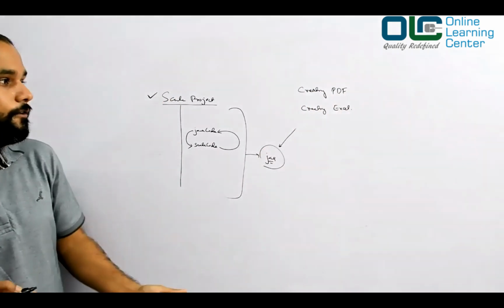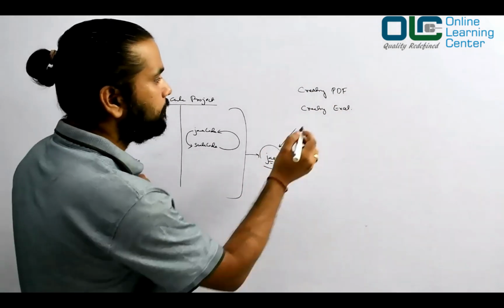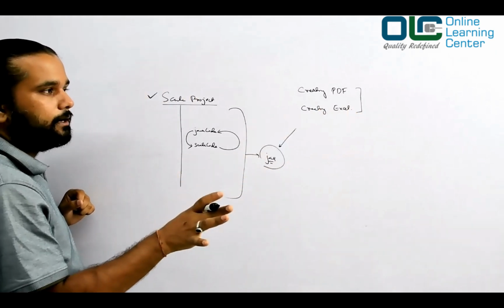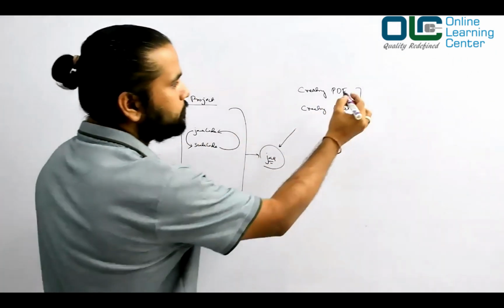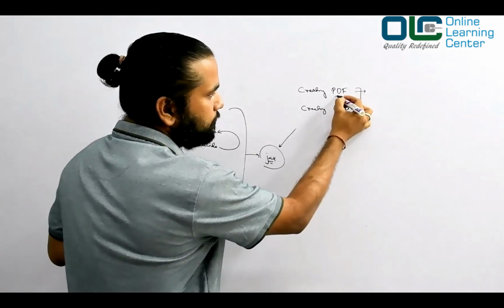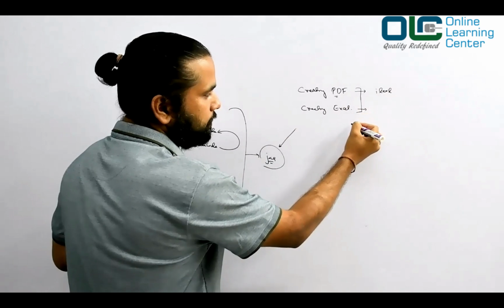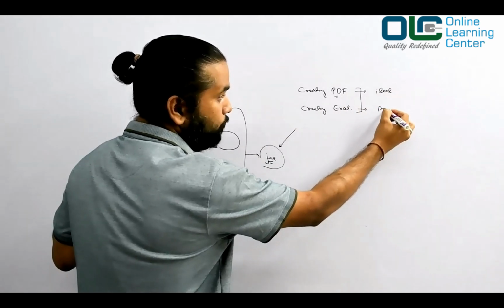If the whole algorithm is written in a Java-based language, then most likely this PDF generation is done using iText, and this Excel generation is done using Apache POI.